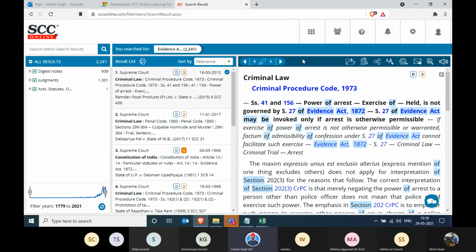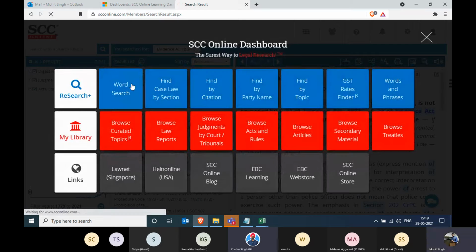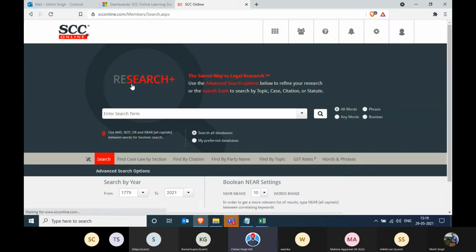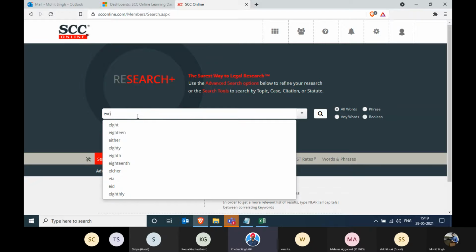So for that, Mohit, can we now go to the word search? Sure. We can perform the same search over here and get better results. Mohit, could you write Evidence Act in double quotes?